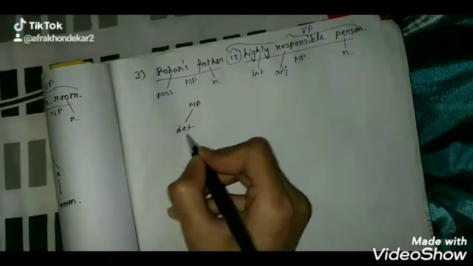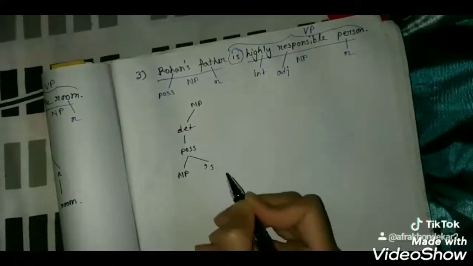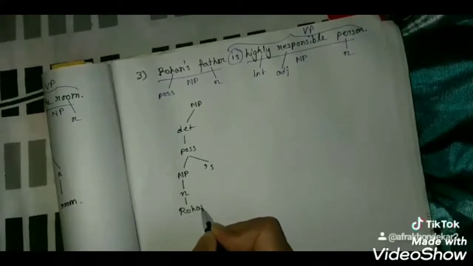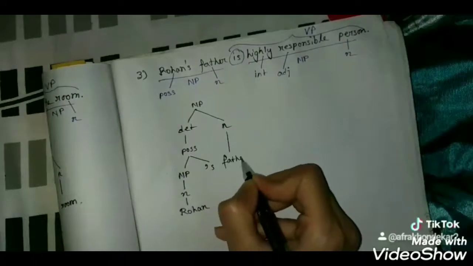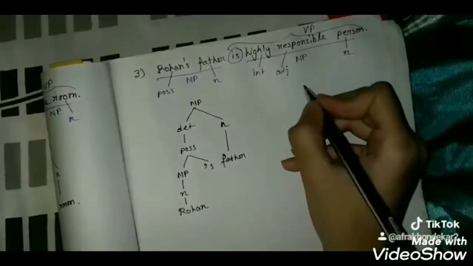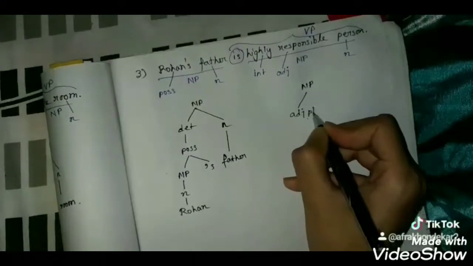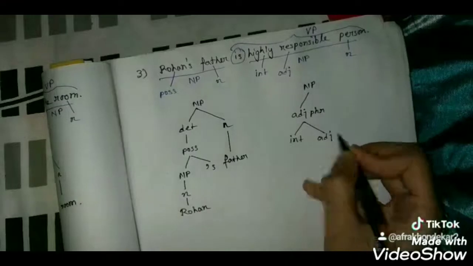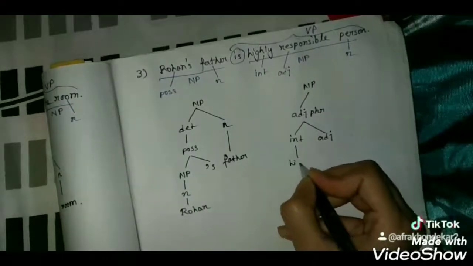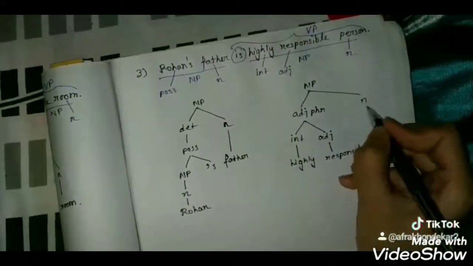NP, determiner, possessive, NP apostrophe s. N, Rohan. N, father. Then highly responsible person, NP, adjective phrase. Then intensifier, adjective. Intensifier is highly, adjective, responsible. N, person.